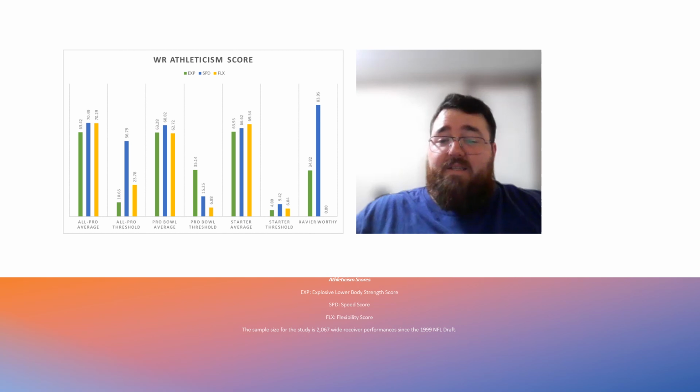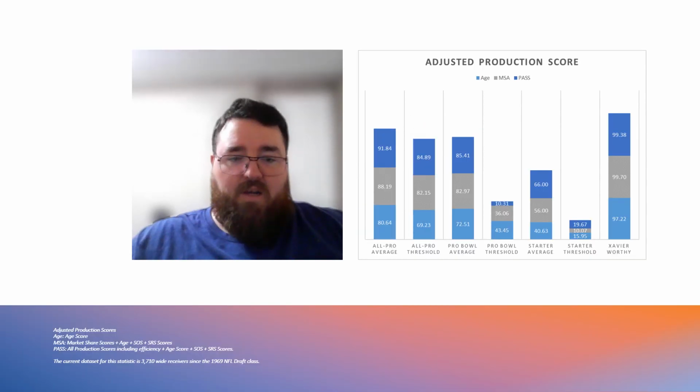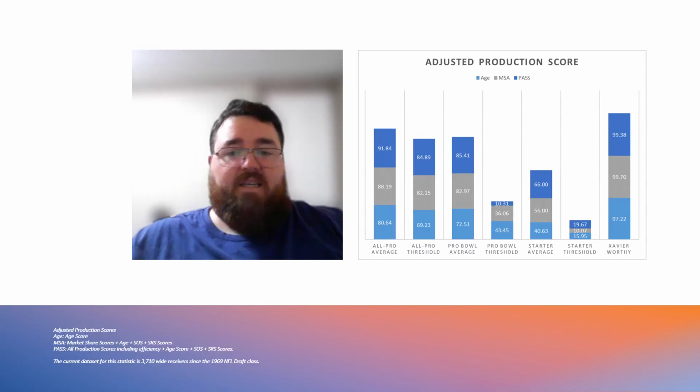Then when you get to his athleticism traits, he does have below average explosiveness, but he does have 80 percentile speed for his size. And then, of course, when you look at his adjusted production traits, fantastic in terms of his age, MSA rating, and pass rating. I know a lot of people have been comparing him to John Ross. John Ross was an older prospect. John Ross had a history of injuries before he even came into the NFL.